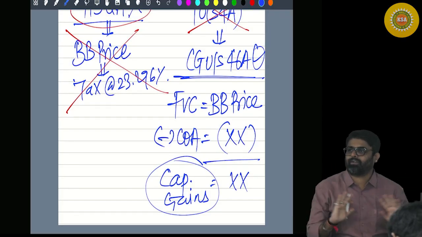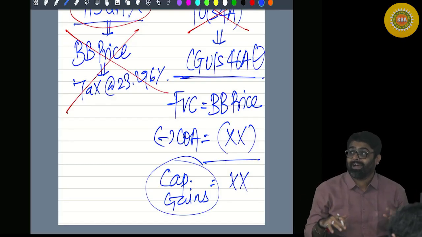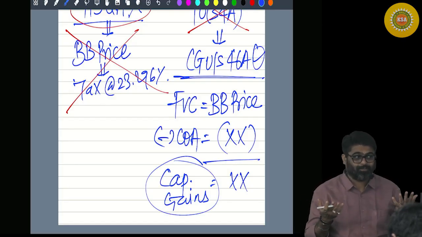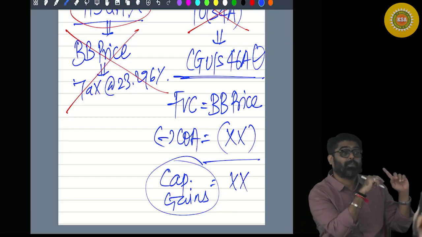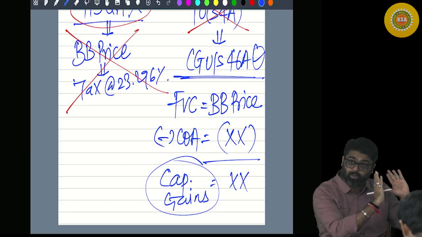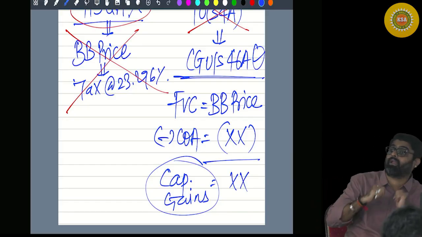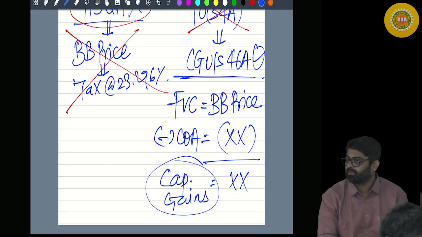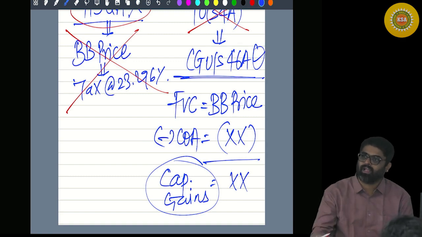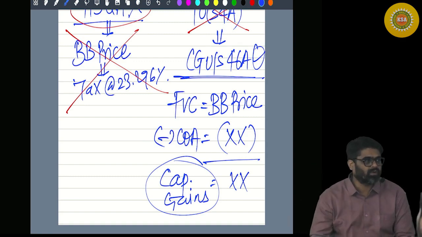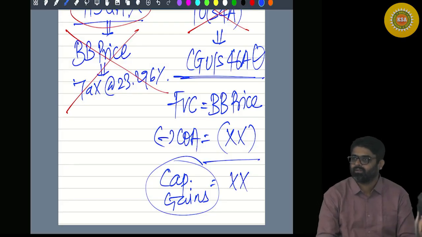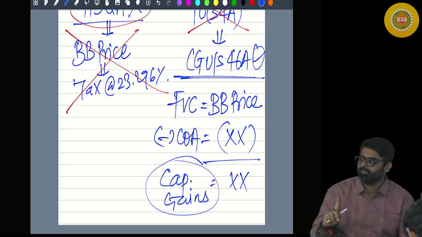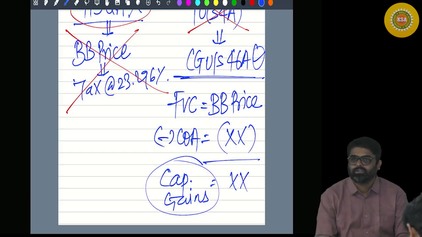So no. We don't want 20% tax on this amount. We want higher tax. Because the company was already paying 20% plus 12% plus 4%, 23.296%, the company was already giving the tax on this buyback price. And if we are getting the same amount of tax by charging this amount in the hands of shareholder, no need to amend, no need to do any change. But still we are changing. So now we want higher tax from the shareholder.